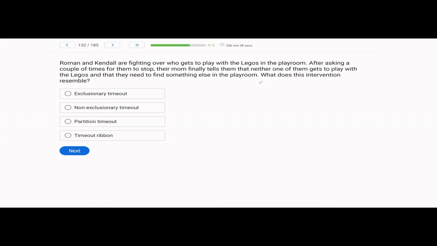This is kind of an interesting question because there's a couple key ideas here. We're looking at an intervention, so we're trying to choose an intervention of the mom's choosing and what she's using with these kids. We have Roman and Kendall who are fighting over the Legos in the playroom. The mom tells them to stop, which they don't. And then when they don't stop, she says, well, you don't get to play with the Legos, but you need to find something in the playroom. So what has the mom done precisely? She has prevented them from playing with the Legos, but they're still in that same setting. So what do we call that?